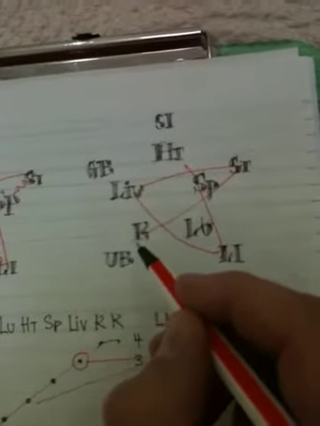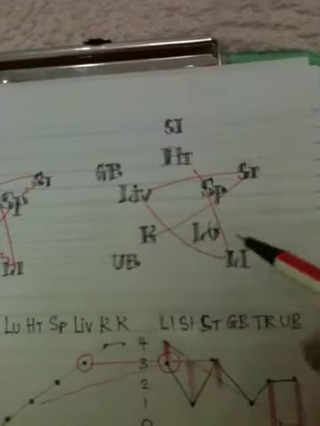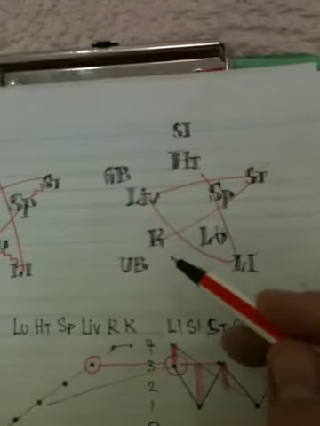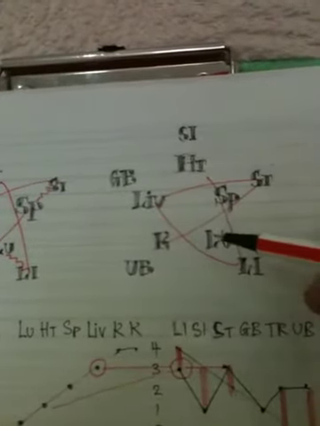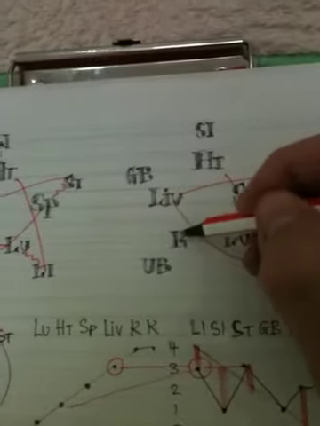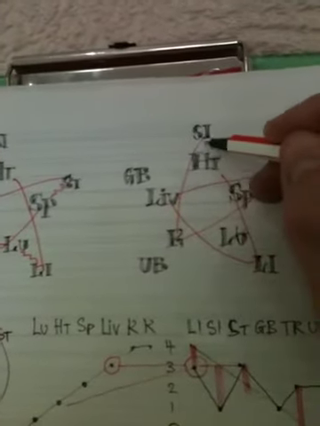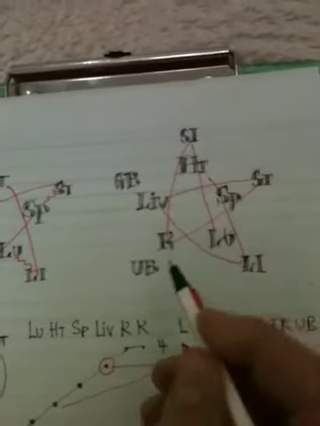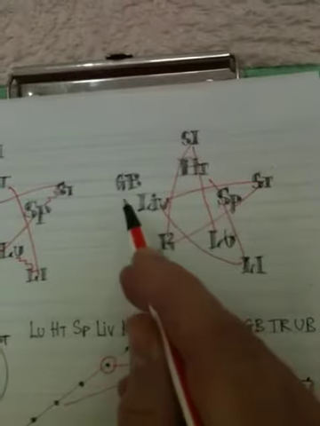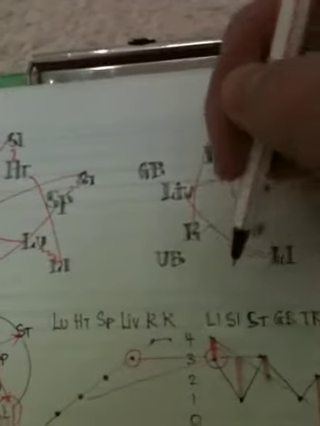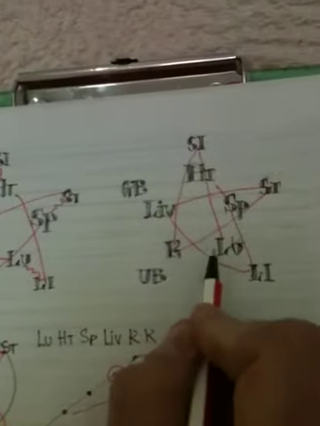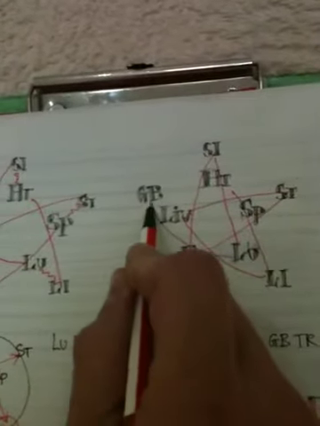From the kidney it goes to the small intestine and returns to the lung. 3. From the lung it goes to the gallbladder and returns to the pancreas. 4.